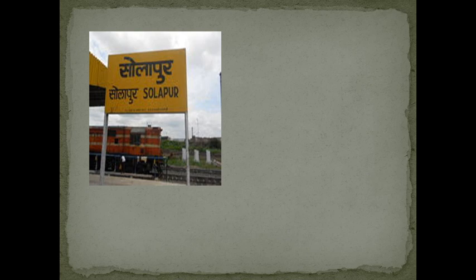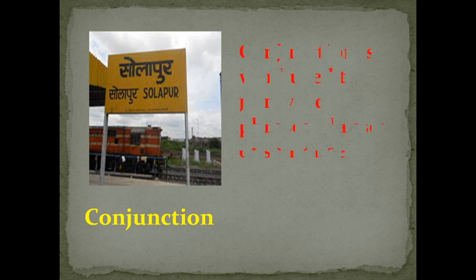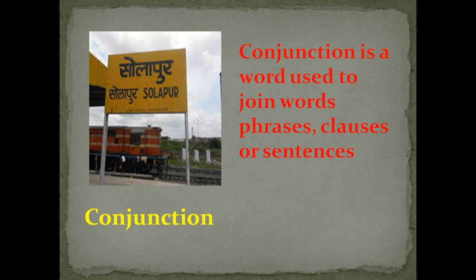Have you ever been to a railway station? Have you ever traveled by train? You might have seen this. This is Solapur Junction. The image is of Solapur Junction. So we will move forward to the next part of speech, that is conjunction. As we have Solapur Junction, what is the function of a junction? It connects two cities. It connects two stations. So Solapur is the connectivity between Kurduvadi and Gulbarga.